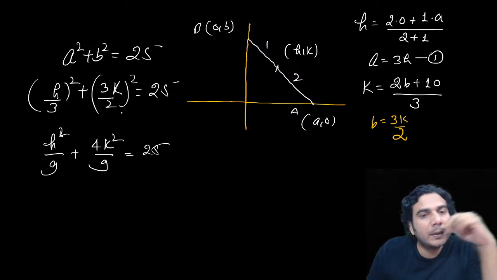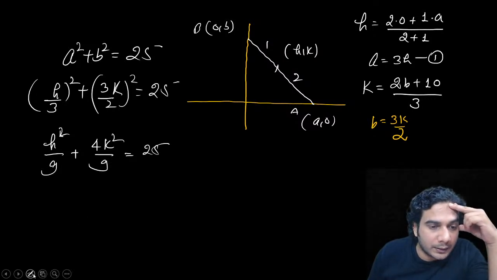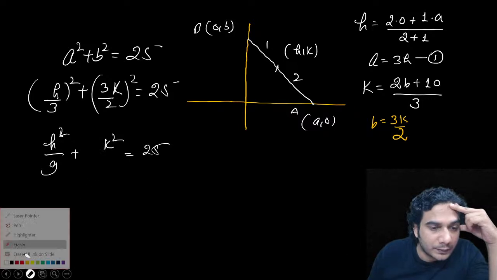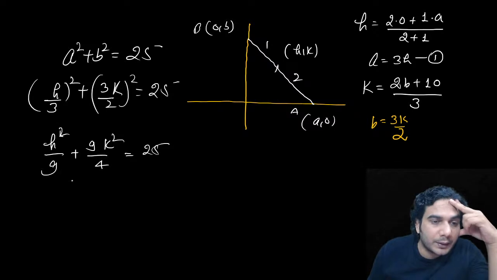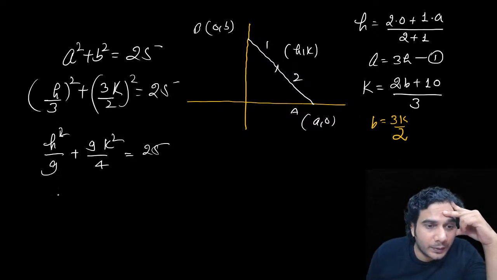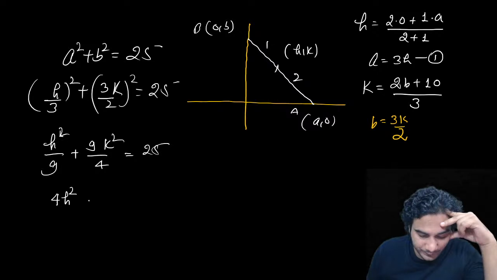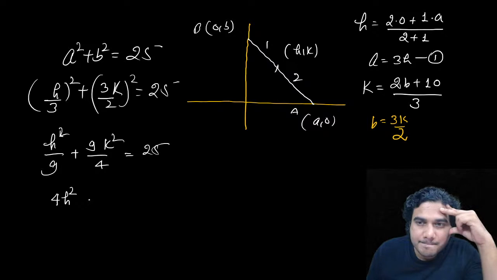Okay. Now it is going to be 9. Now let's take the LCM. So it is 9 by 4. So if you take LCM, it is going to be 4h square... you are getting 36, huh? 2 times of b plus 1 times of 0 by 3.